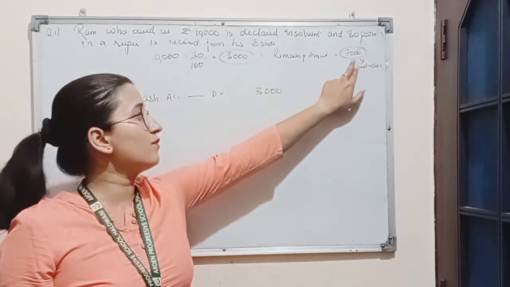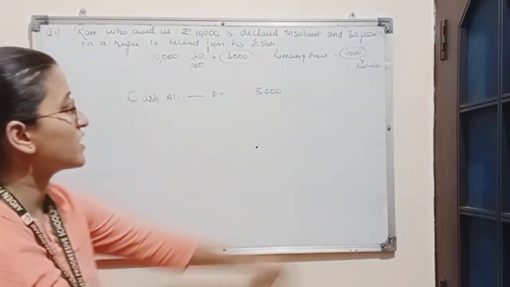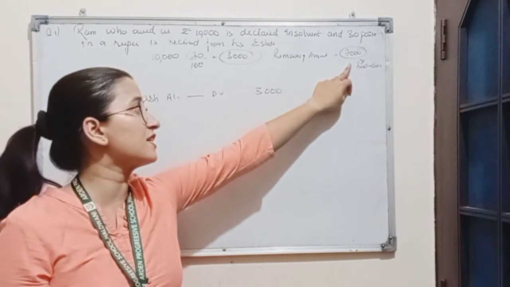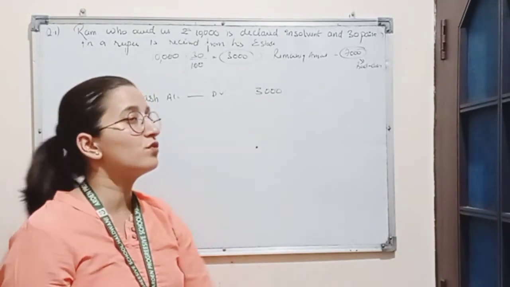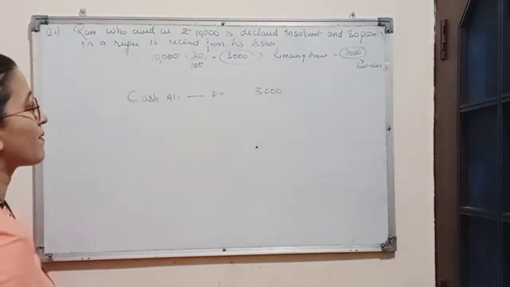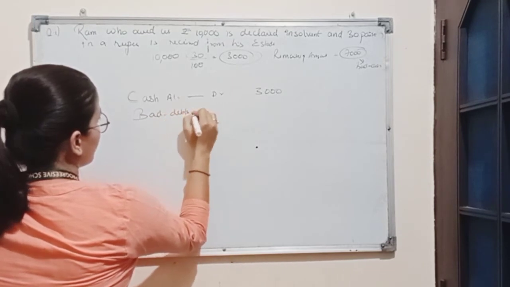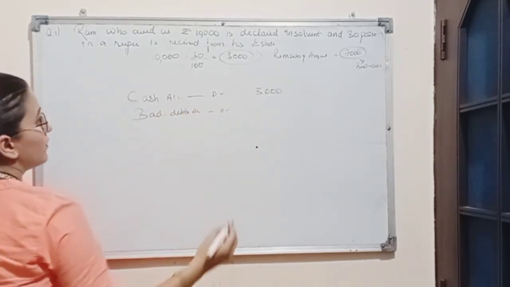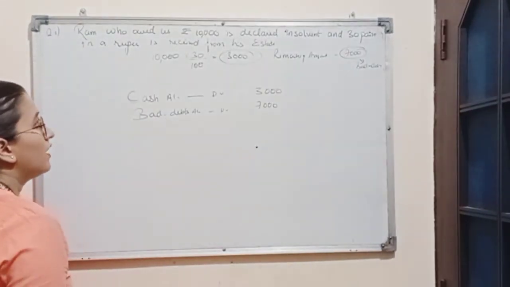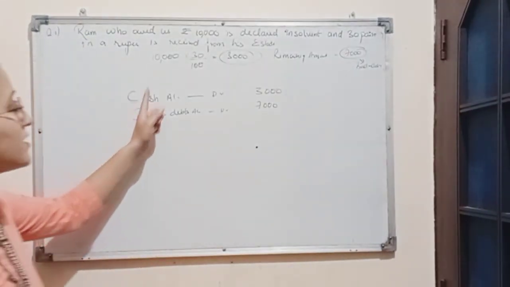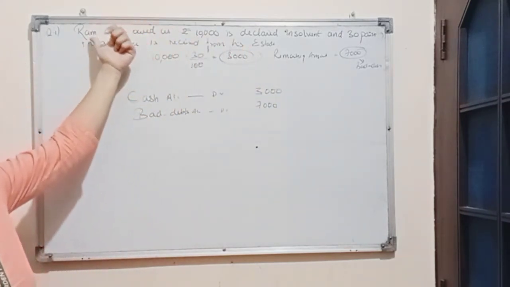The remaining 7,000 is bad debts now. We know bad debts is treated as expense. Expenses are always debited because expenses come under the nominal account. Rule for nominal account is debit all expenses. So we will debit bad debts account amounting to rupees 7,000. Now, who is the giver of cash? Giver of cash is Ram, which is a personal account.